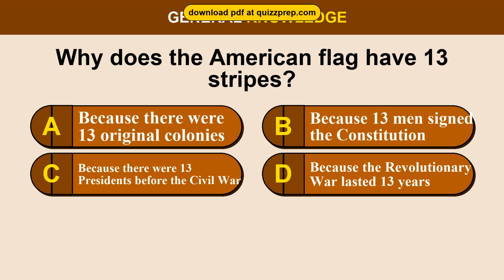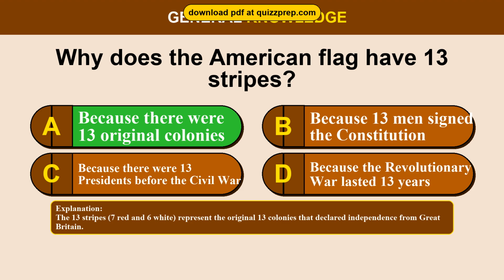Question 72. Why does the American flag have 13 stripes? Option A, because there were 13 original colonies. Option B, because 13 men signed the Constitution. Option C, because there were 13 presidents before the Civil War. Option D, because the Revolutionary War lasted 13 years. The correct answer is option A, because there were 13 original colonies. The 13 stripes, 7 red and 6 white, represent the original 13 colonies that declared independence from Great Britain.